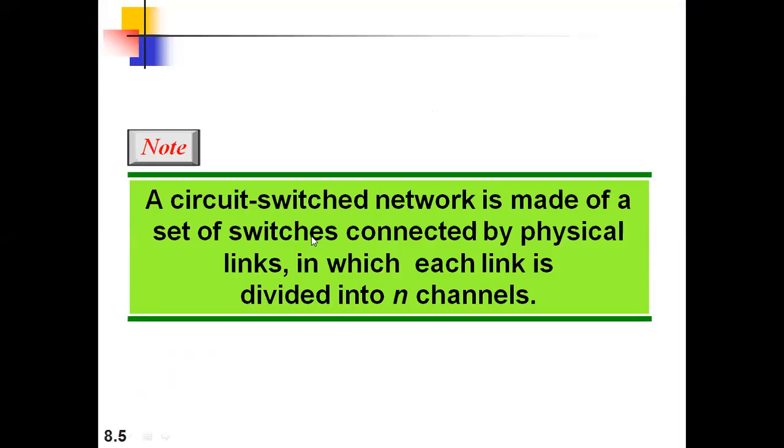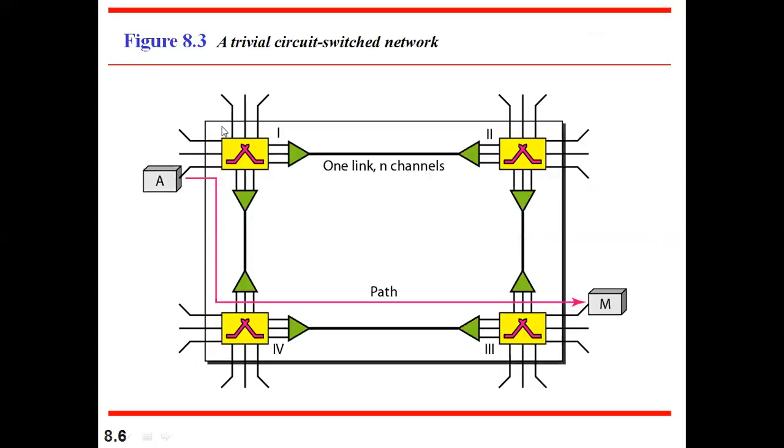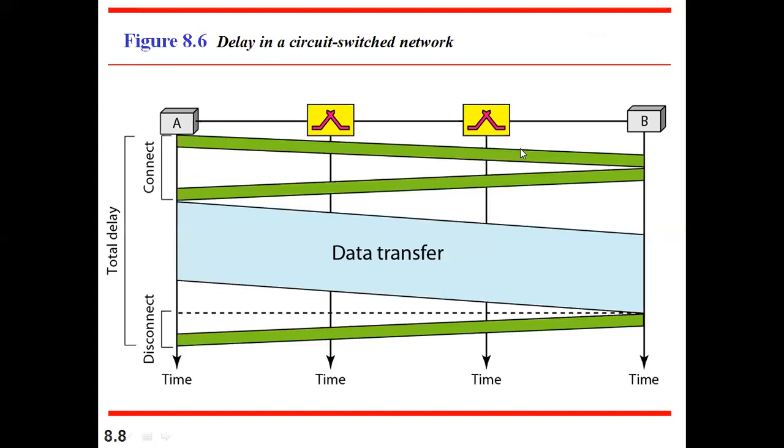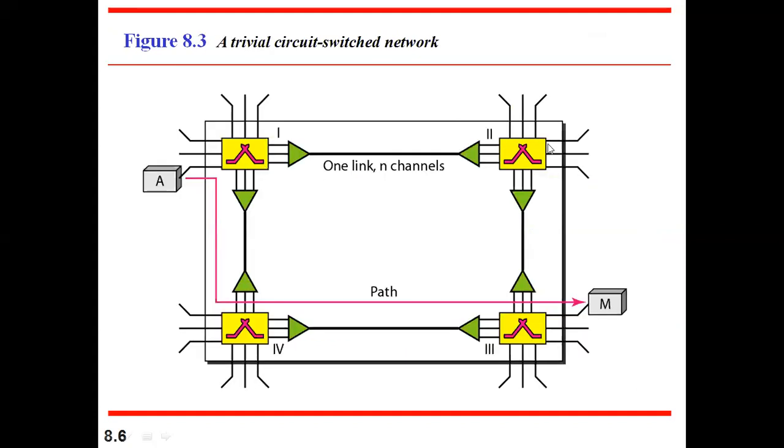Then as we have said, it is made up of a set of switches connected by a physical link, in which each link is divided into n channels. We'll see the diagram here. This is one switch, second switch, third switch, and fourth switch. Each switch has three channels. That is multiplexing, which is what we are concentrating on. As I said, there are three inputs for this. The switch takes three inputs and three outputs, but finally all three outputs will be transmitted over a single channel. So this is what we have discussed in the multiplexing concept also. This is why we use multiplexing. Now each and every switch is divided into three channels.